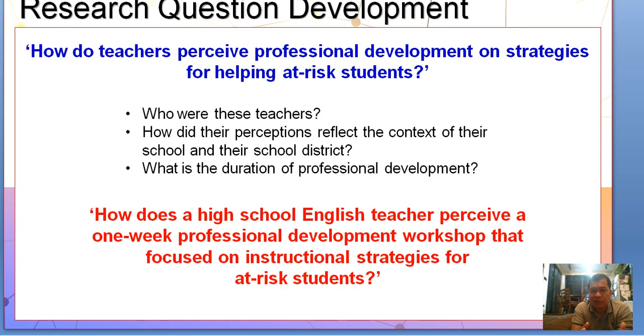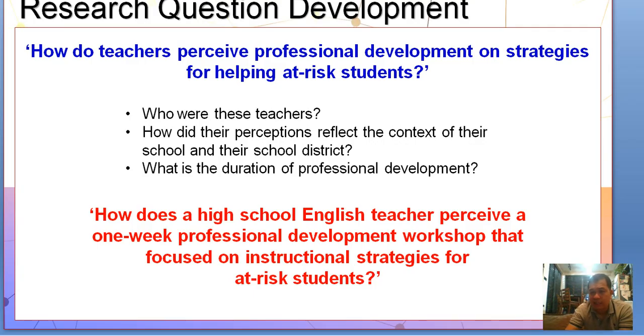So, the question: how do teachers perceive professional development on strategies for helping at-risk students? So the questions: who were those teachers? How did their perceptions reflect the context of their school district? Then what is the duration of the professional development?